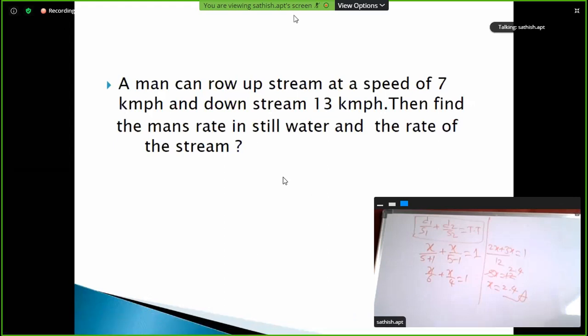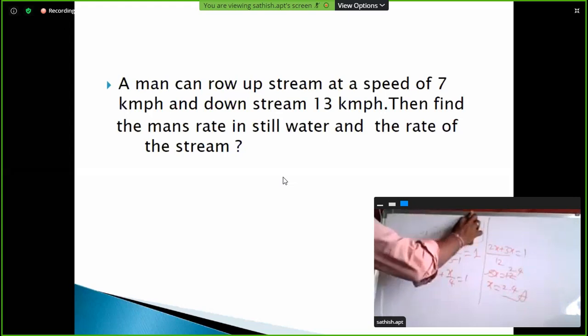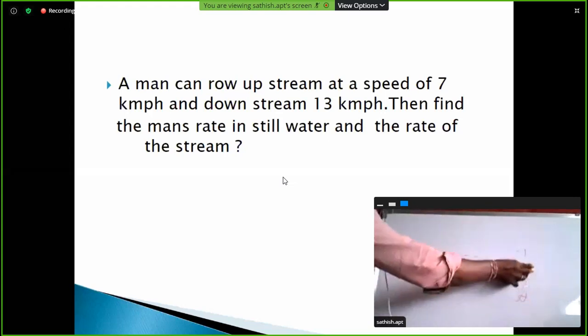Very good. So 3 kilometers per hour. So simple.